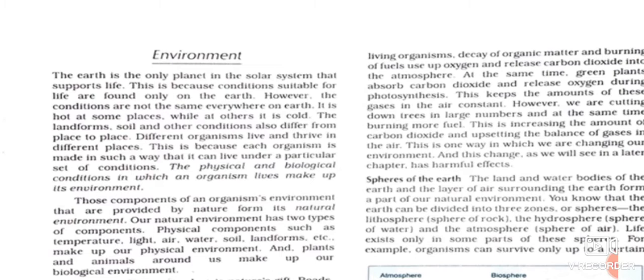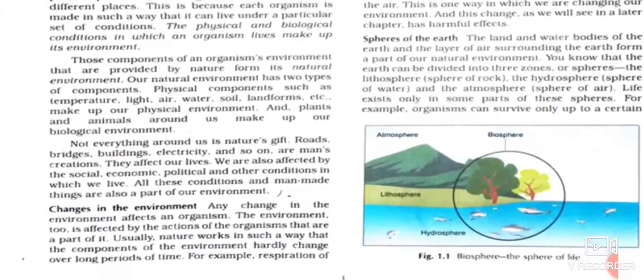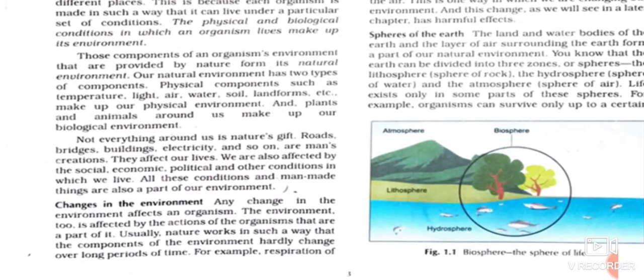So this way we have seen, children, that our surroundings consist of living things and non-living things. The physical and biological conditions in which an organism lives make up its environment. The term environment is derived from a French word, environner, which means surroundings.